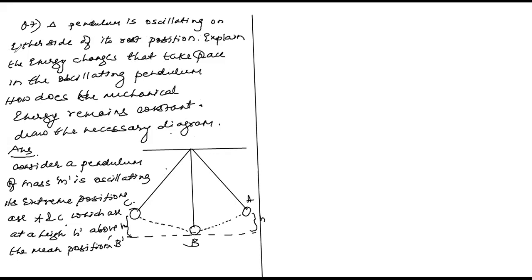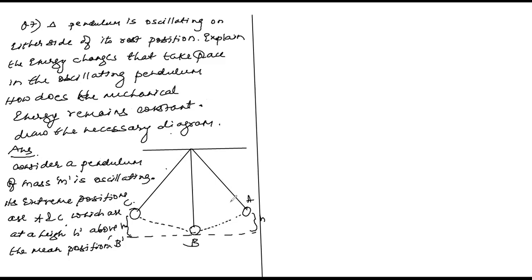A pendulum is oscillating on either side of its mean position. Explain the energy changes that take place in the oscillating pendulum. How does the mechanical energy remain constant? Draw the necessary diagram. So here I've drawn the necessary diagram. Consider a pendulum of mass m that is oscillating.